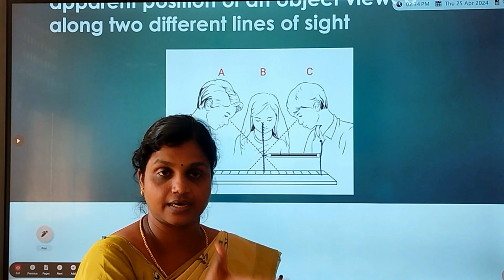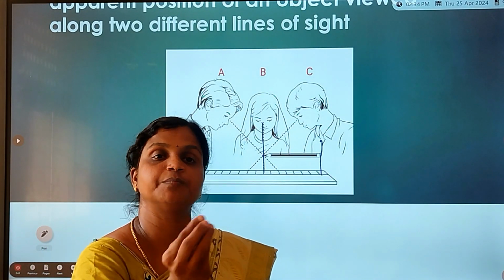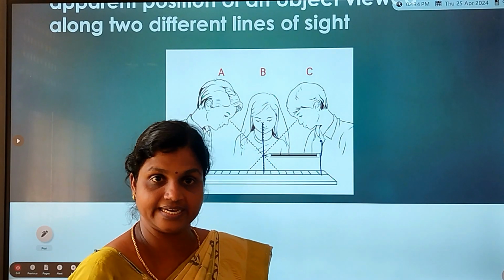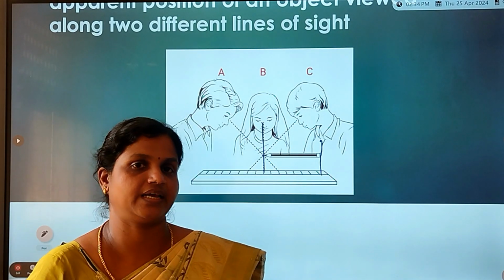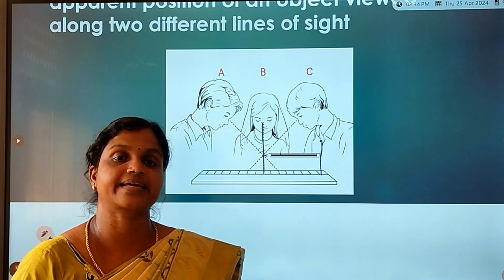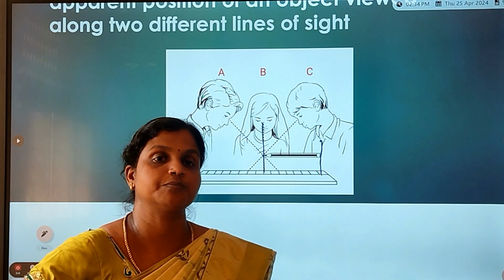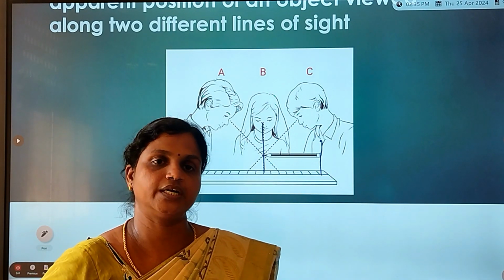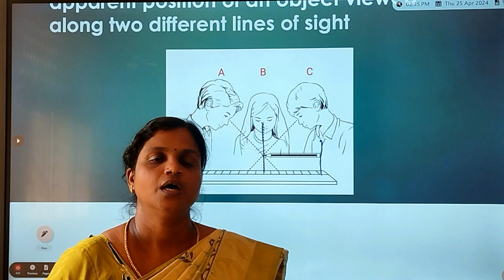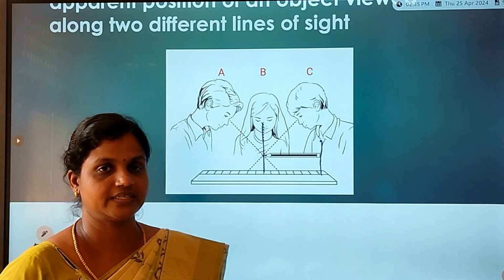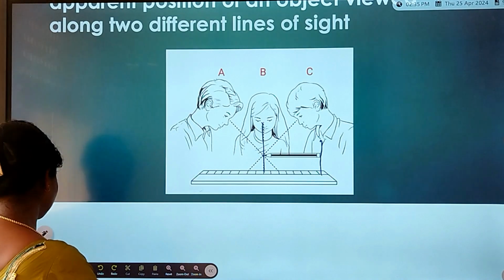There is a difference in the small measurement from our eyes, no? That is called parallax error. So while taking measurement, we have to be very careful. Your eyes must be straight to the tip of the object, so that you will get a correct value. Otherwise, you may get some error value. Right, children? Very good.